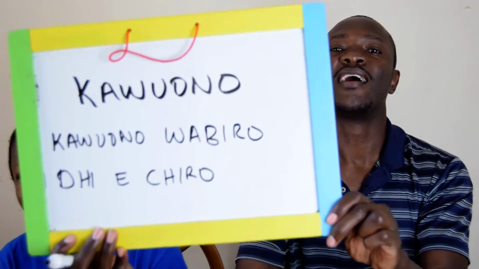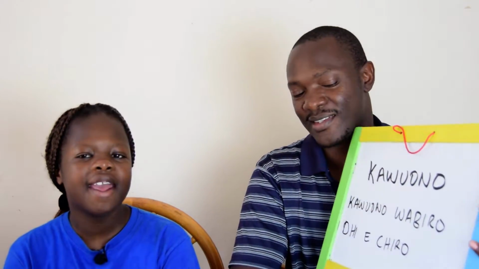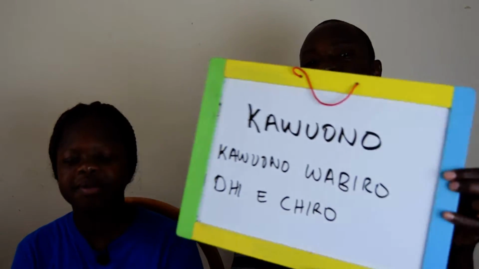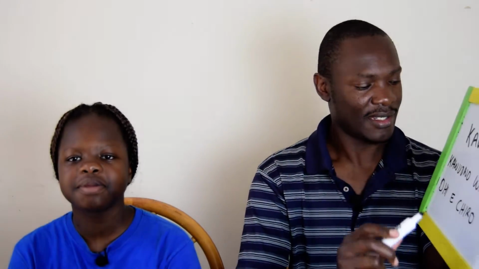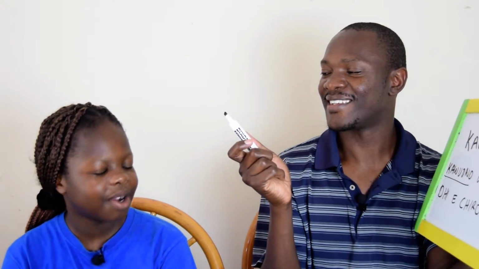Kawuono wabiro dhi e chiro. So, can you say that? Kawuono wabiro dhi e chiro. That means today we shall go to the market. Today is Kawuono.